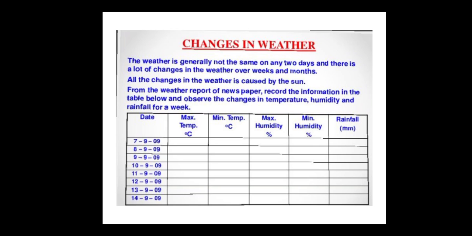From the weather report of a newspaper, record the information in the table below. Here you can see the weather. Here you have to write the maximum temperature, the minimum temperature, the maximum humidity, the minimum humidity and rainfall in mm. So every day there is a change in the temperature. So we have to write the maximum temperature, the minimum temperature, the maximum humidity, the minimum humidity, and the rainfall.